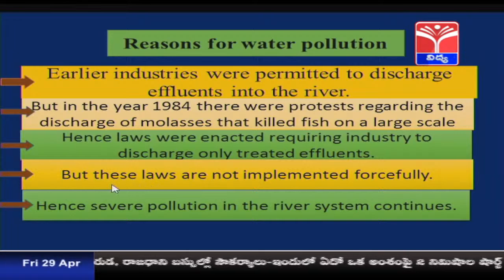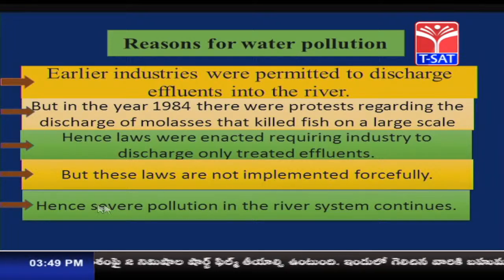So, these laws were made, but these laws were not implemented forcefully. Hence, severe pollution in the river system continues. The government has asked the people to go for treated effluents getting discharged into the rivers, but not untreated effluents. So, laws were made, but they were not implemented forcefully. Because of that, a lot of pollution is getting created in the river systems.